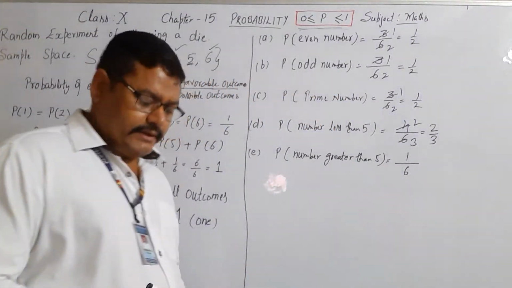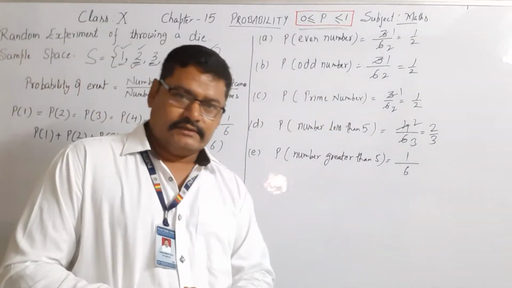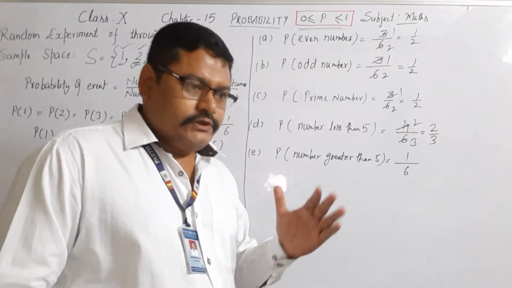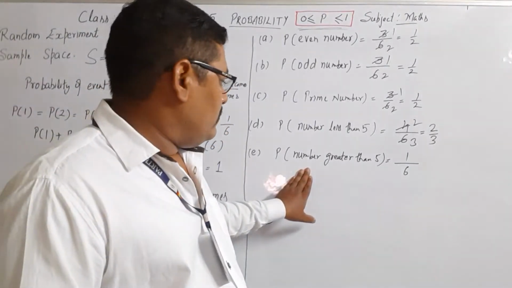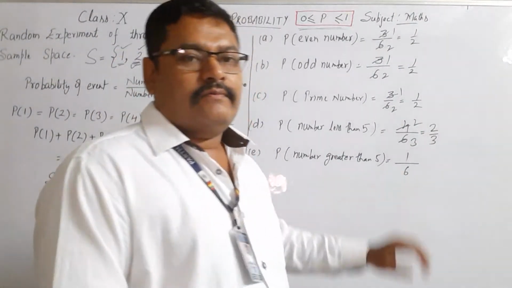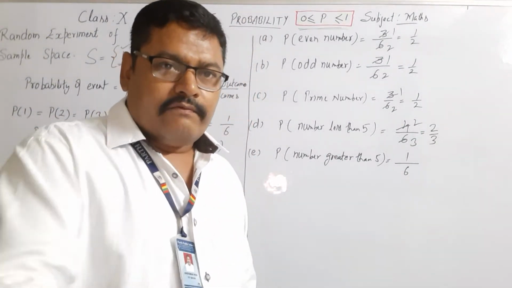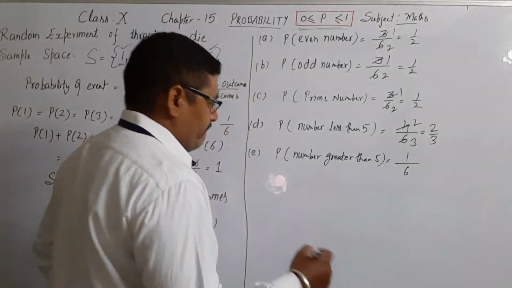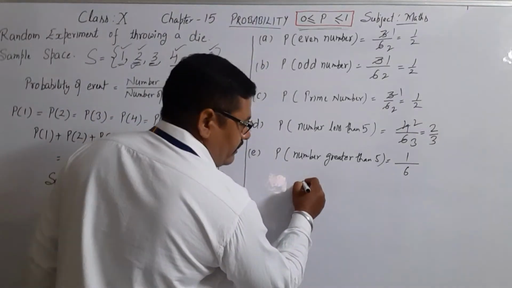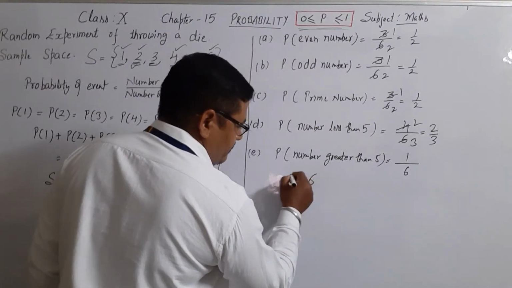So its probability is equal to 1 by 6. Now here we should note that this event is getting a number greater than 5. In other words, this event can be written as getting a number which is 6.